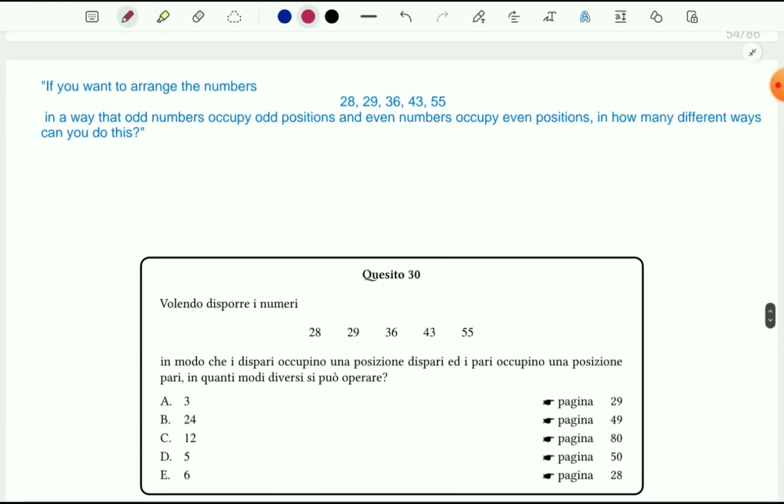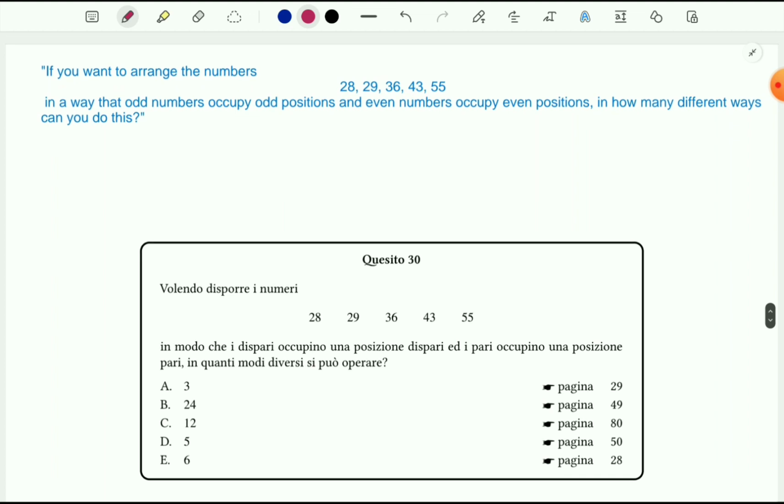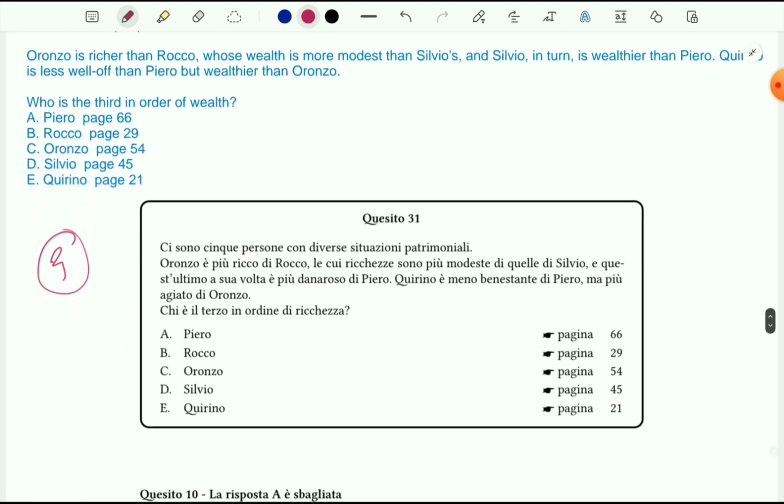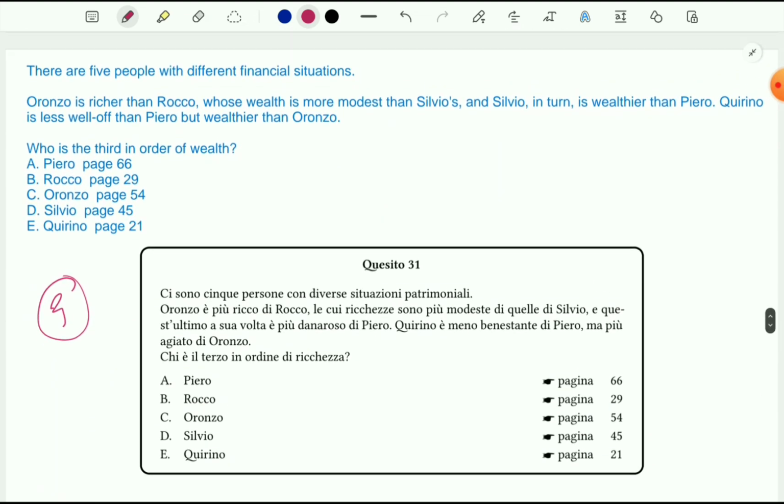Let's move on to problem number 30. So this problem I have also solved before, so check my CISIA TOLC-I practice materials, logic practice section. I solved this problem. We can move on to 31.